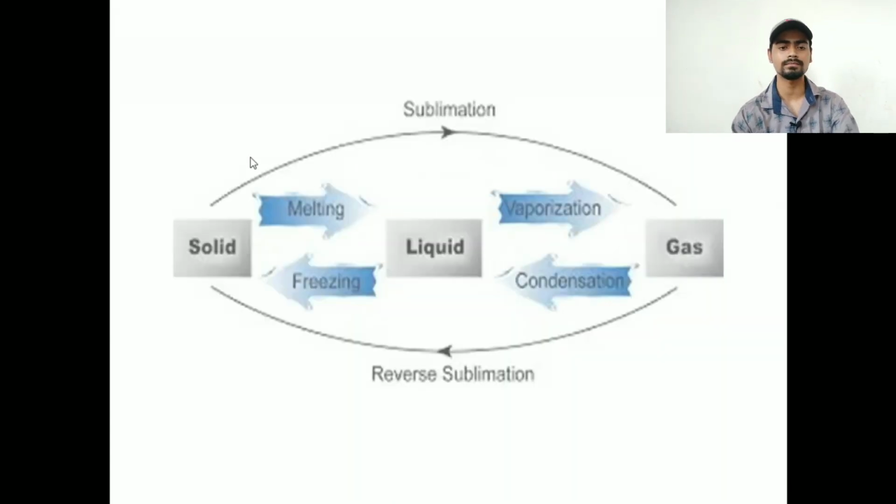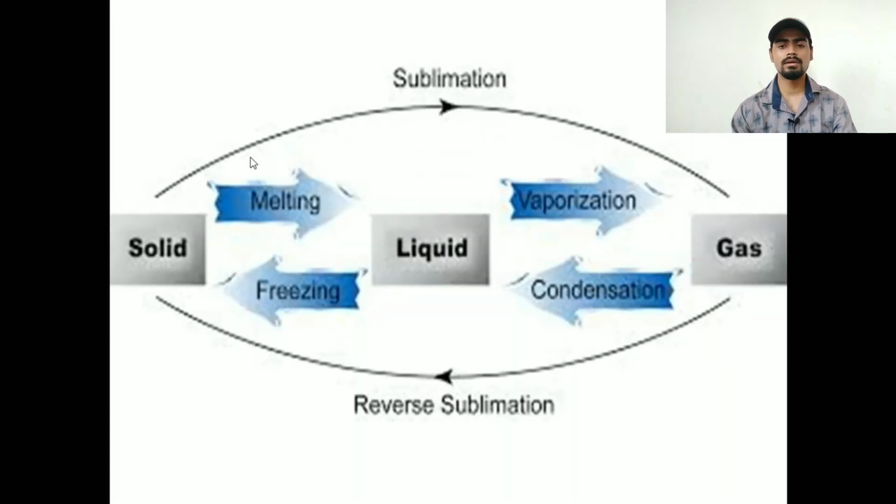So let us move to the next one. This is the summary. If you give heat to a solid, it gets converted to liquid, that is known as melting. Now if you give heat to a liquid, it gets converted into gas, that is known as vaporization.